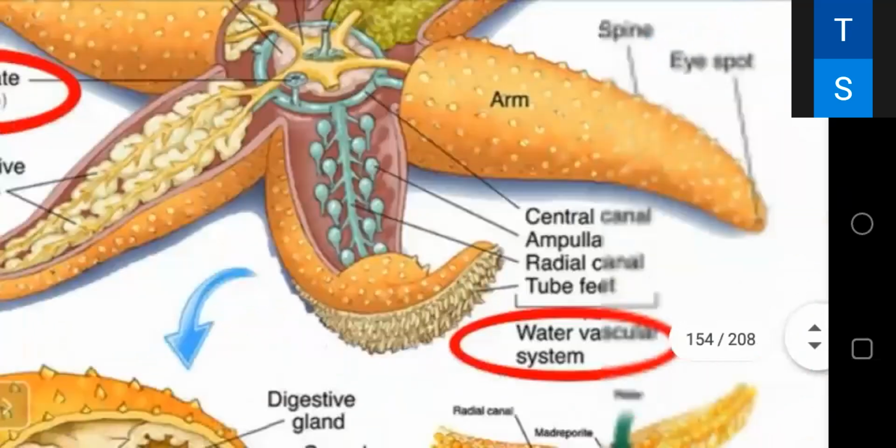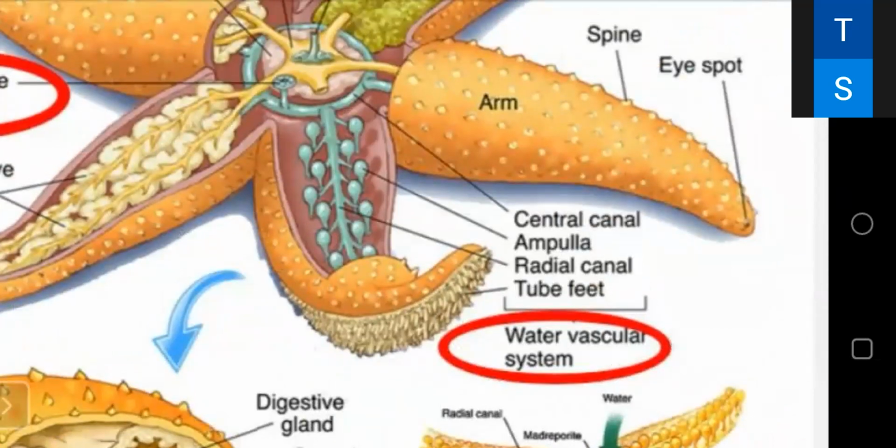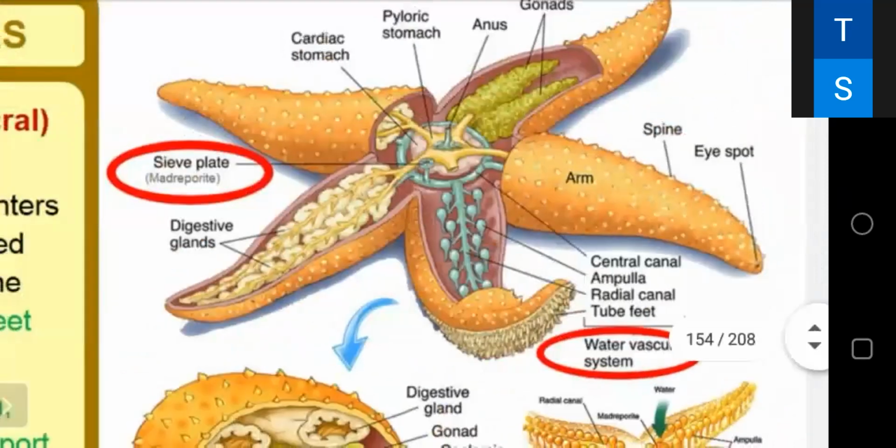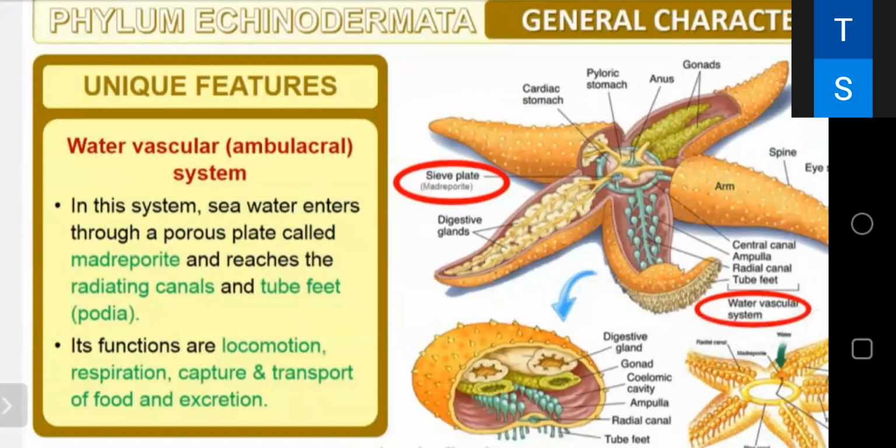This is a water vascular system, which consists of a central canal, which is having the ampulla, the radial canal, and the tube feet. So water कहाँ से move करता है? In this system, the sea water enters through the porous plate called madreporite, and reaches the radiating canal and tube feet, podia. It functions as locomotion, respiration, capture and transport of food and excretion.